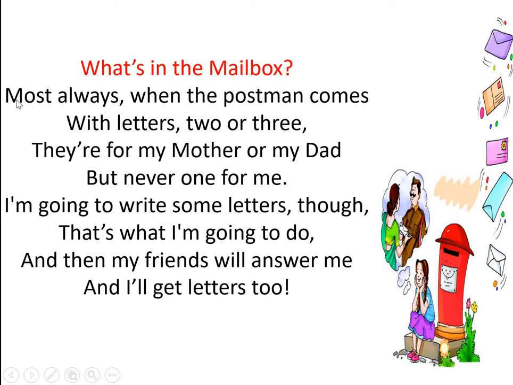So here in the first four lines you can see, most always when the postman comes with letters two or three, they are for my mother or my dad, but never one for me. So she is complaining that she is not getting any letter, and her mother and father are getting letters.